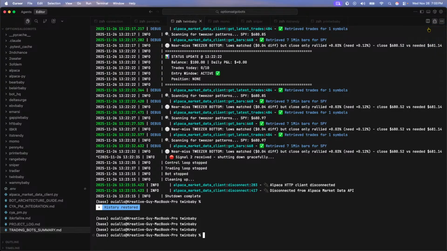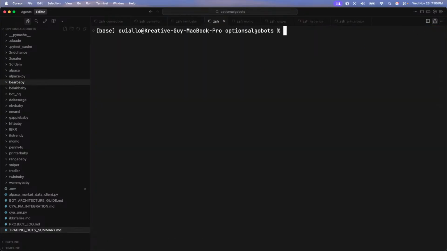What I'm going to do, I need to open up a new terminal. I'm going to use Sonnet 4.5 to create our bot.